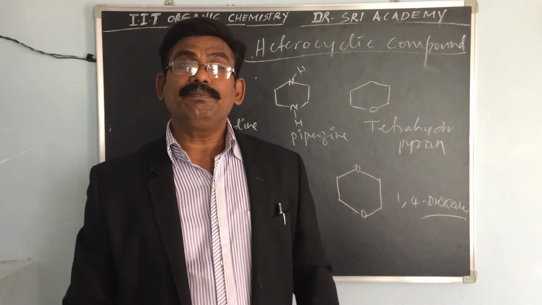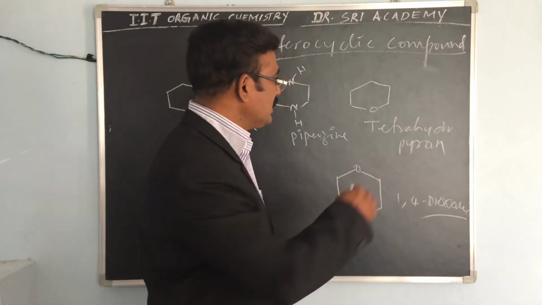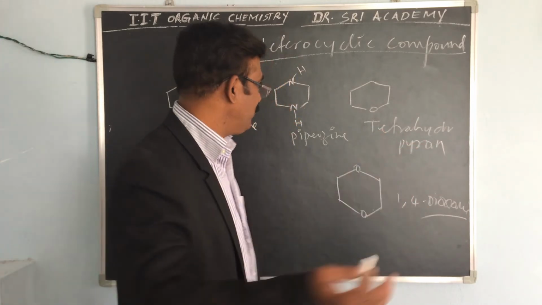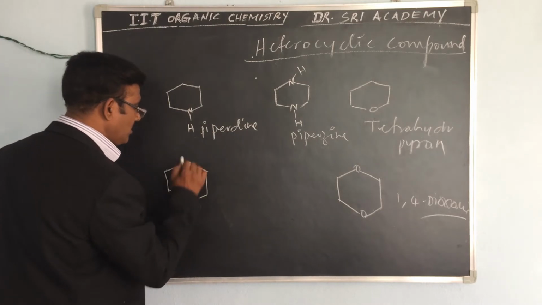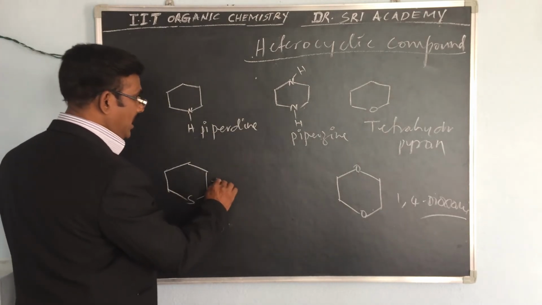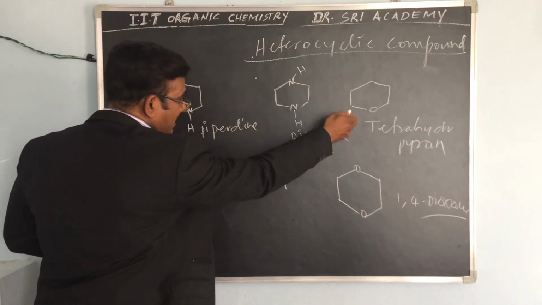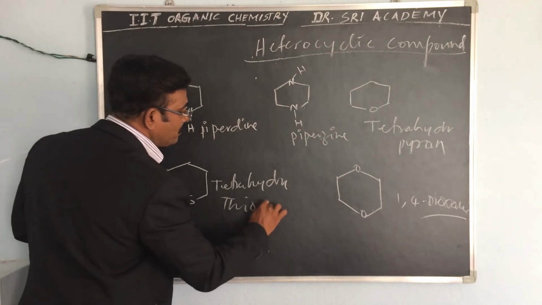And if sulfur is present, how? Simply tetrahydropyran, we can say pyran, tetrahydropyran. Simple thing. Here this is the tetrahydro, that is a pyran. Here thiopyran.